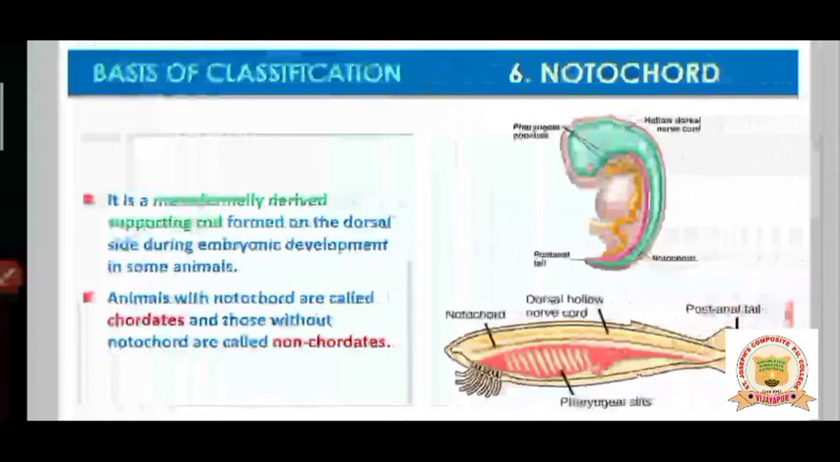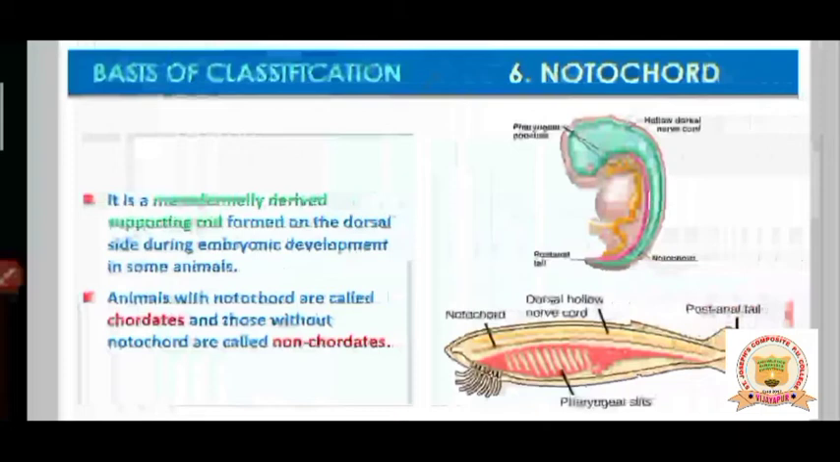What does it mean, notochord? Students, notochord is a solid supporting structure actually. It is a mesodermally derived supporting rod formed on the dorsal side during embryonic development in some animals. As we were discussing about the three germ layers, mesoderm, ectoderm, endoderm, from all these three germ layers a number of body organs are going to form. In that, mesoderm is going to form notochord. Notochord is a solid supporting structure.